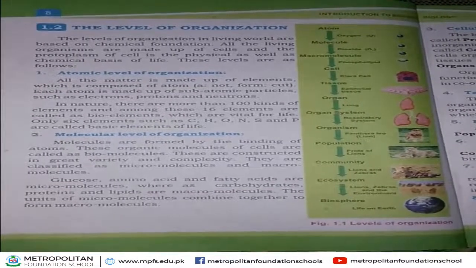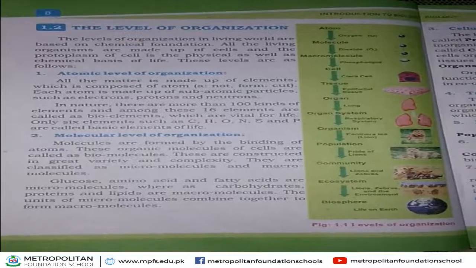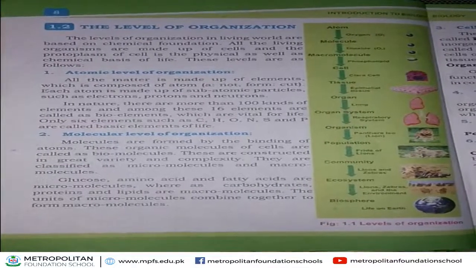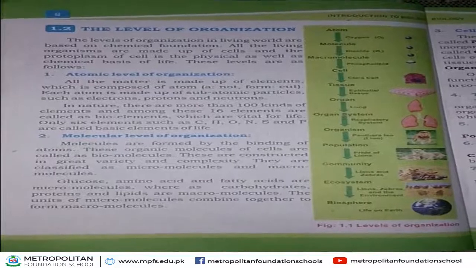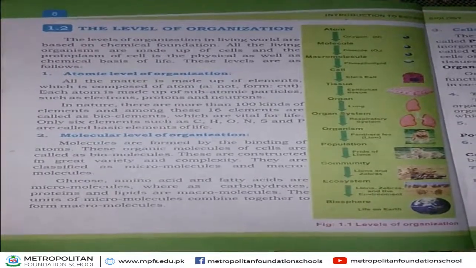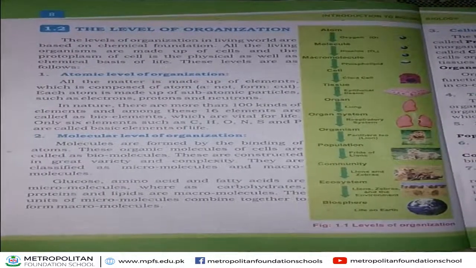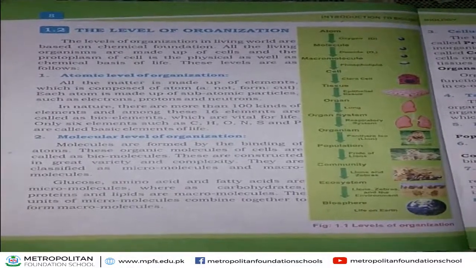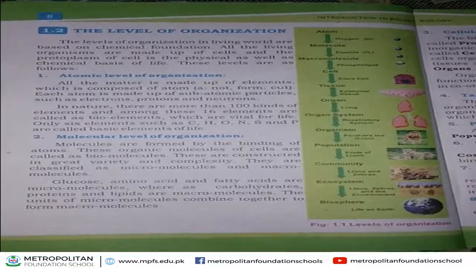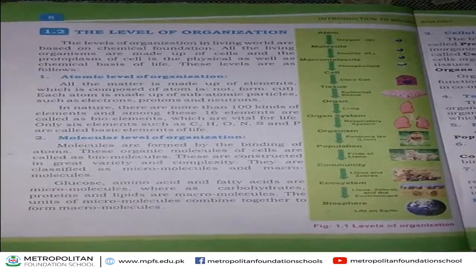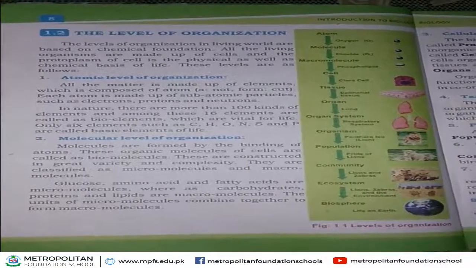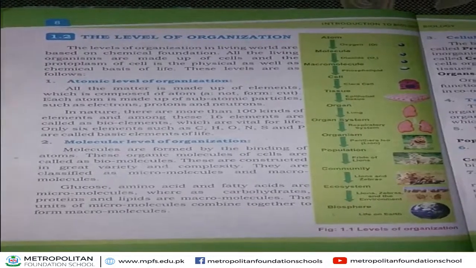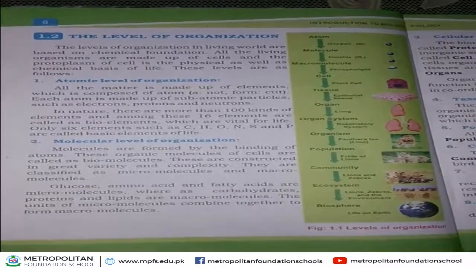And when different organs combine, they form organ system. After organ, next level of organization is organ system. For example, lungs are the main organ of respiratory system, and respiratory system is called organ system. Many animals respire through lungs.